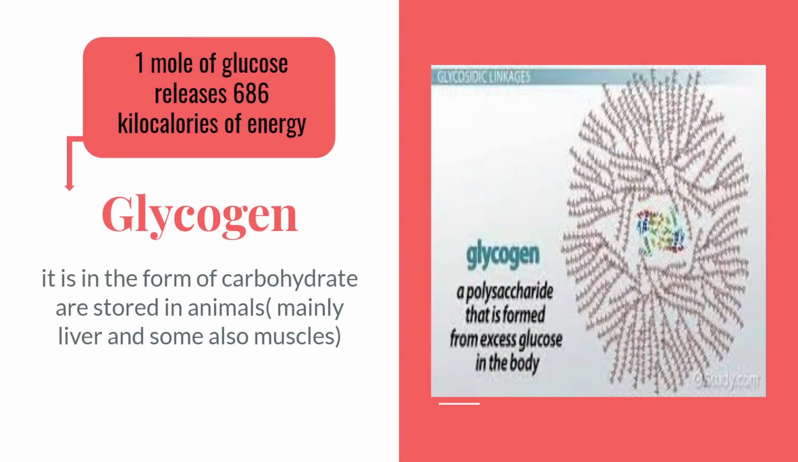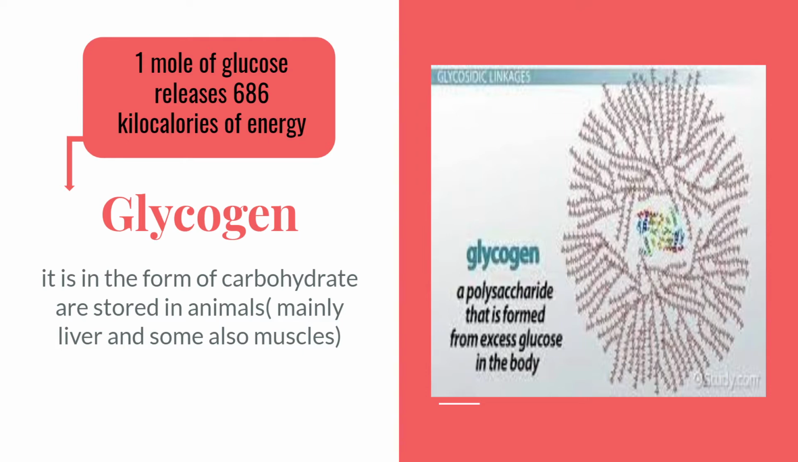Now, we understood what is cellulose, and now we are coming to glycogen. Glycogen is a polysaccharide. How is it formed? It is formed because of excessive glucose in our body. And do you know that 1 mole of glucose releases 686 kilocalories of energy?